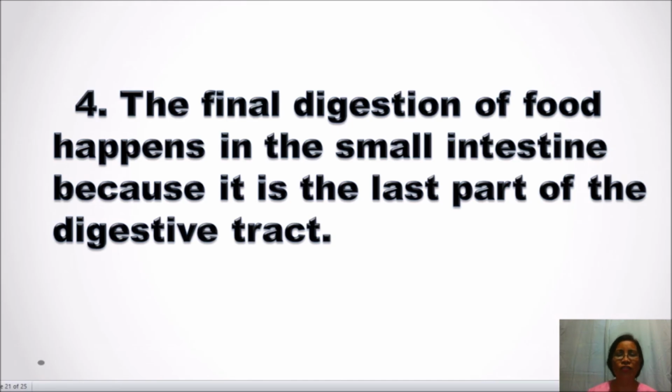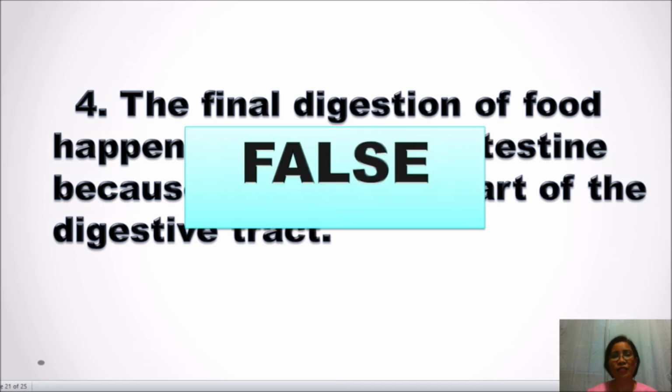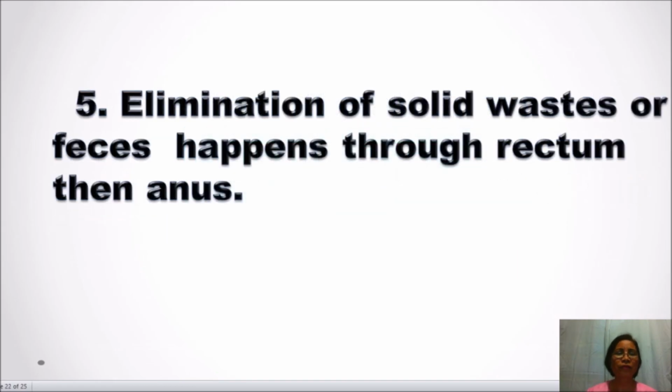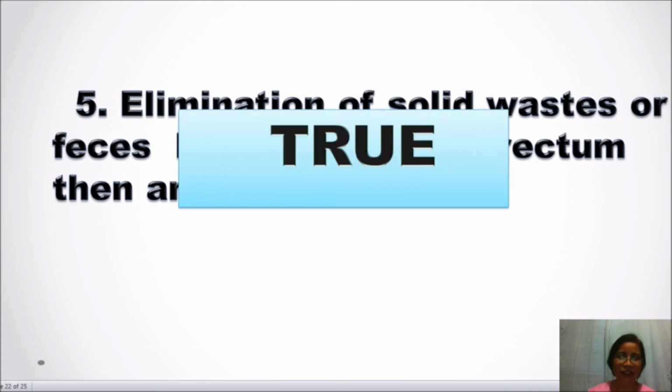Next, the final digestion of food happens in the small intestine because it is the last part of the digestive tract. Is it true or false? It is false. Why? Because it is not the last part of the digestive tract. Next, for number 5, elimination of solid waste or feces happens through the rectum, then anus. Is it true or false? Yes, it is true.